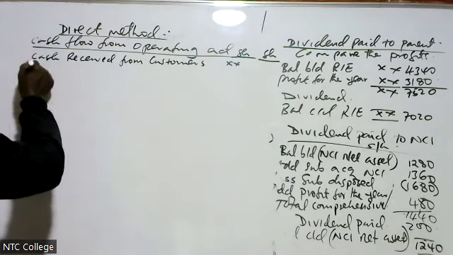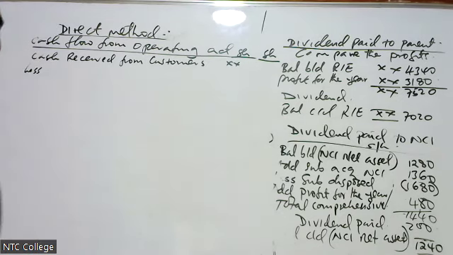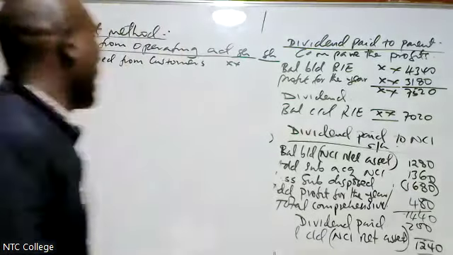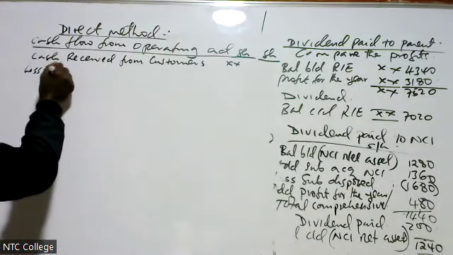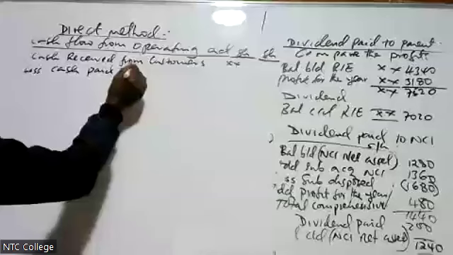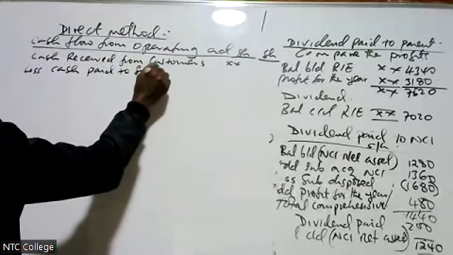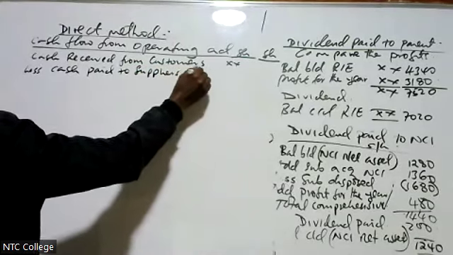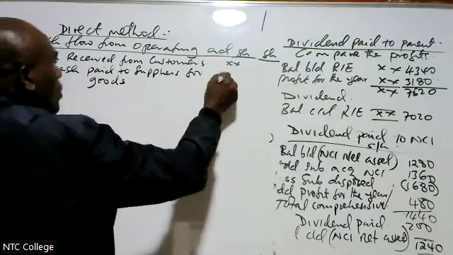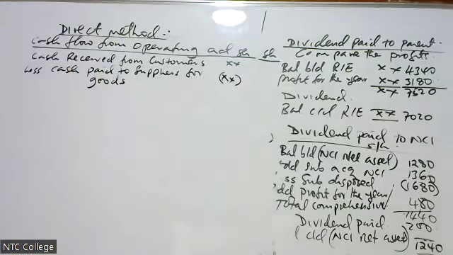Then we come to less: cash paid to suppliers for goods. Cash paid to suppliers for goods.